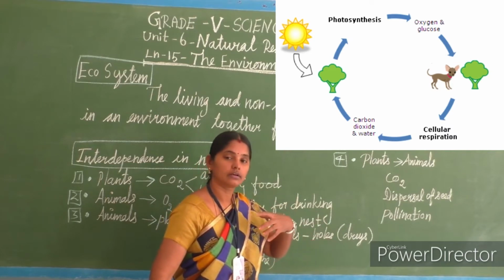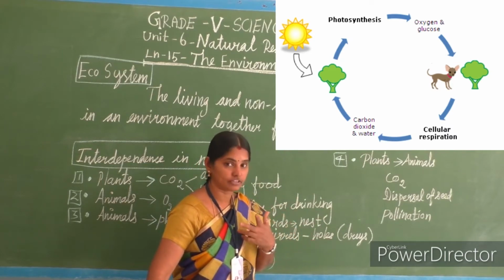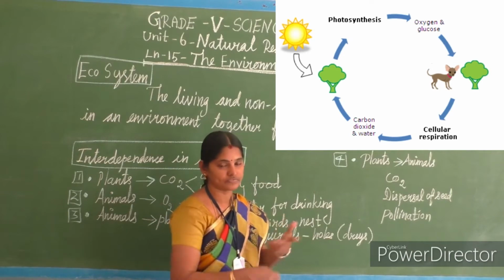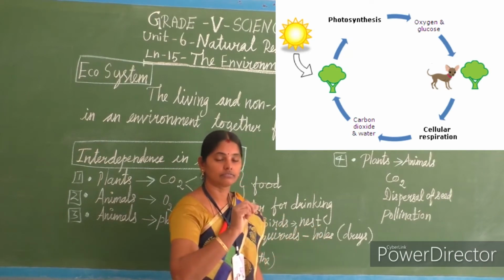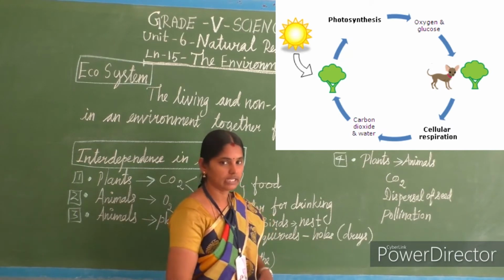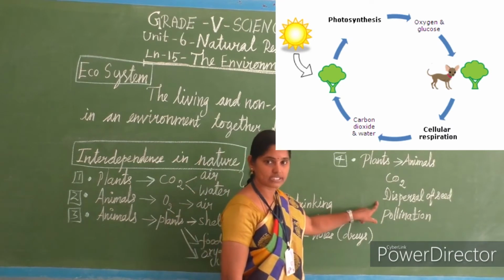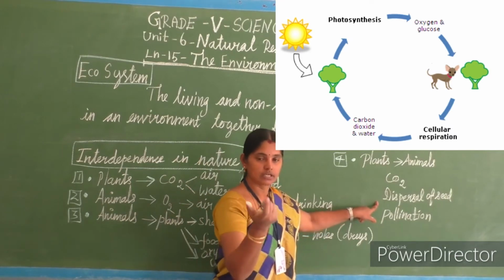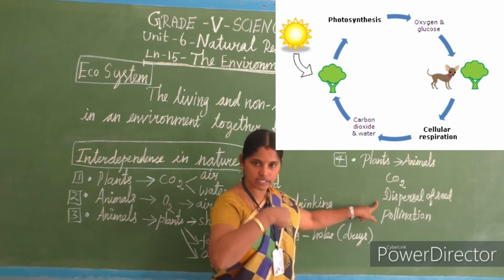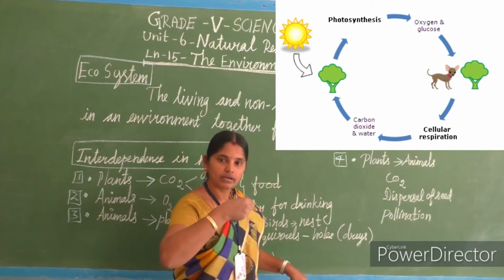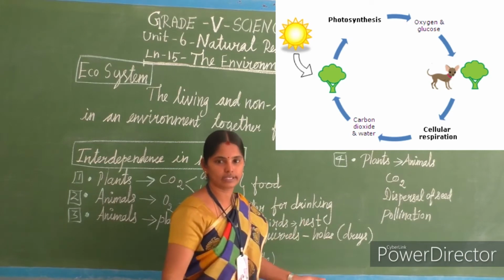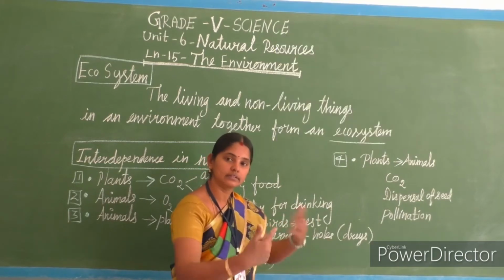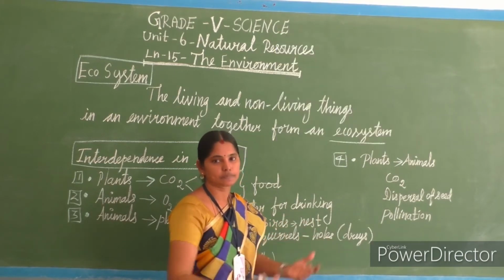Dispersal. In the first lesson we studied about the dispersal of seeds. How animals are helping dispersal. Seeds dispersal, helping with spreading of seeds, isn't it? Dispersal of seeds. The animals, they are eating that. For example, if a squirrel is eating guava, that seeds they disperse. They eat in one place and they throw it in some other place. So in this way the seed dispersal happens.